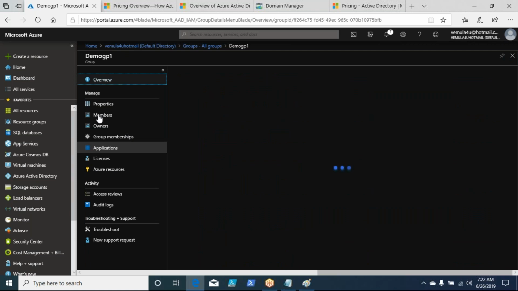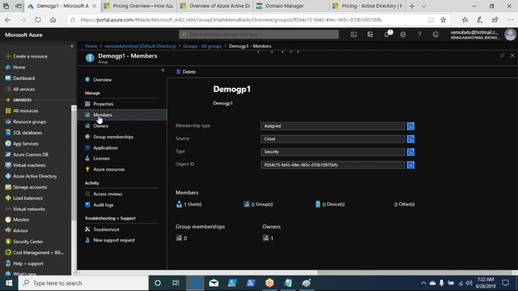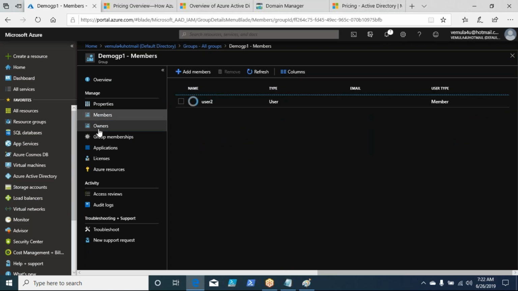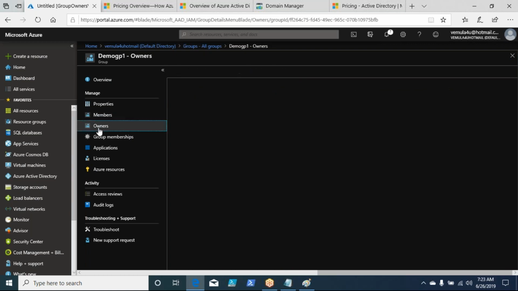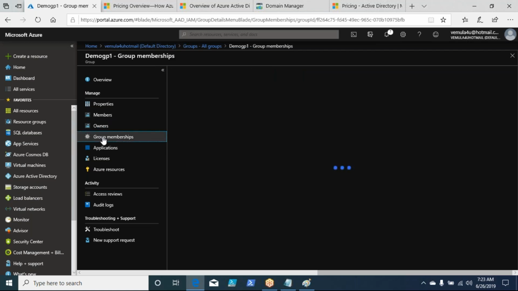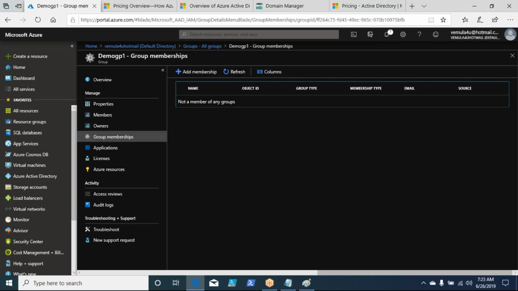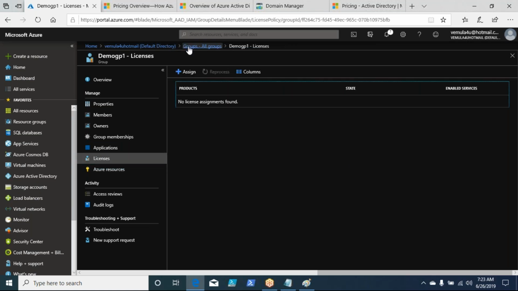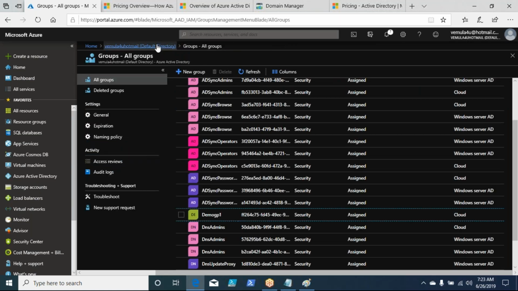Now, as I said, this group also has a members option where you can add members to this group whenever you want. You can change the owners by going to the owners option. You can add a group member. Applications also can be listed, or you can assign licenses to the group itself rather than assigning to the individual user. So these are the different options, simple, straightforward and self-explanatory.